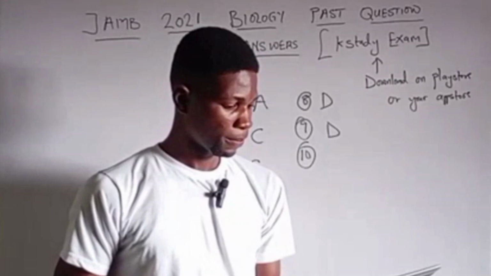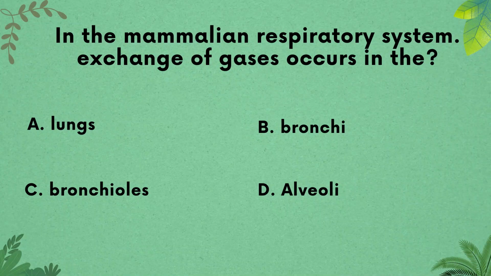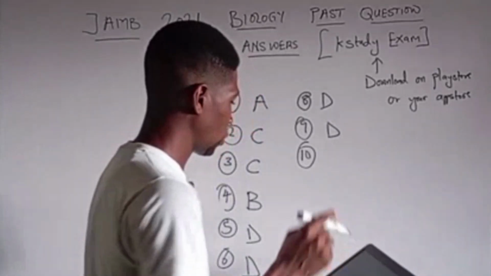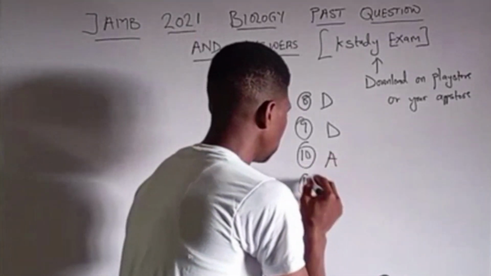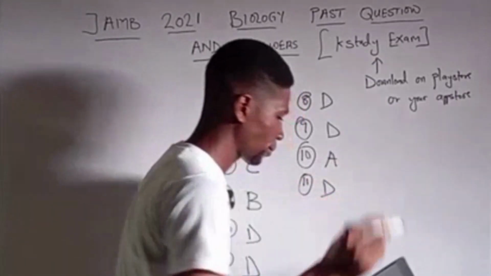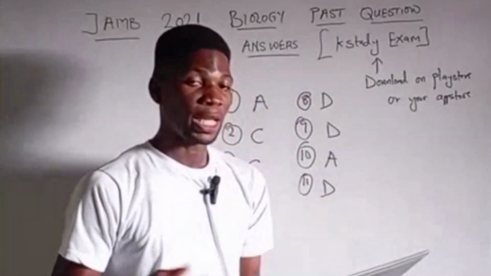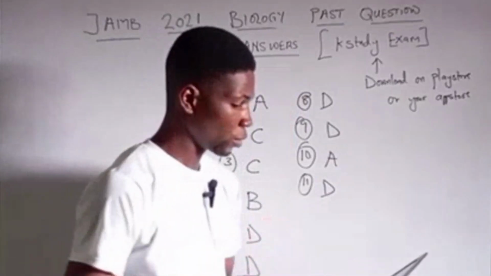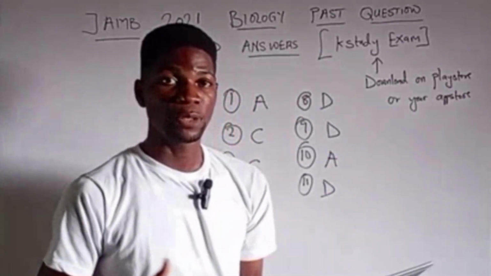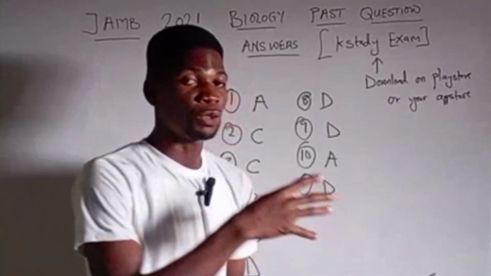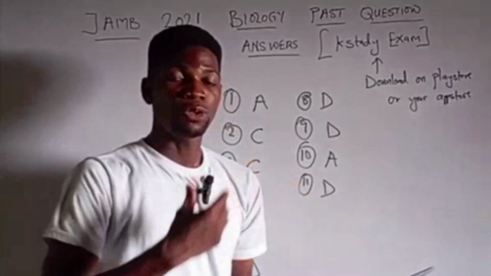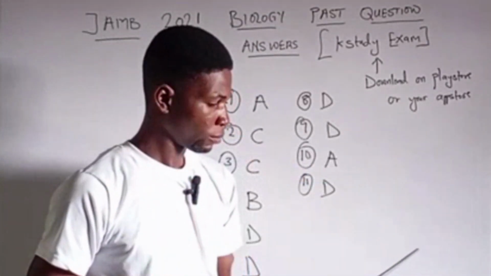Let's see question 11. Question 11 says, in the mammalian respiratory system, exchange of gas occurs in the A, the lungs, B, the bronchi, C, the bronchioles, and D, the alveoli. So the right answer is the alveoli. Question 10, the right answer is A, while question 11, our right answer is D. The alveoli helps us to exchange gas. So it aids breathing. It helps to exchange gases between the lungs when you breathe in and breathe out. So let's see question 12.